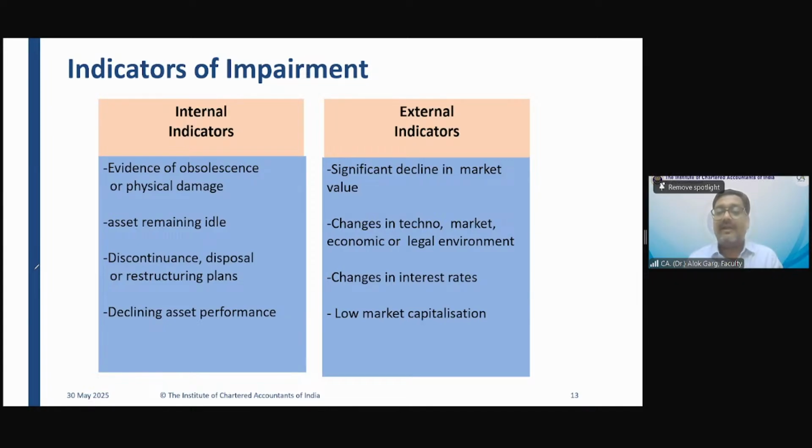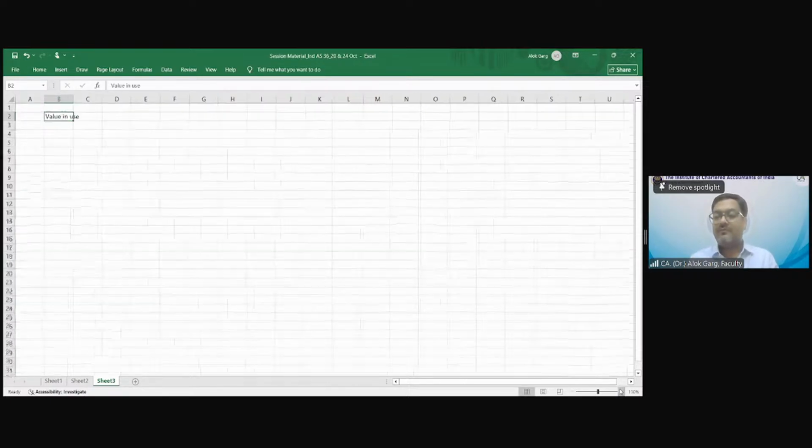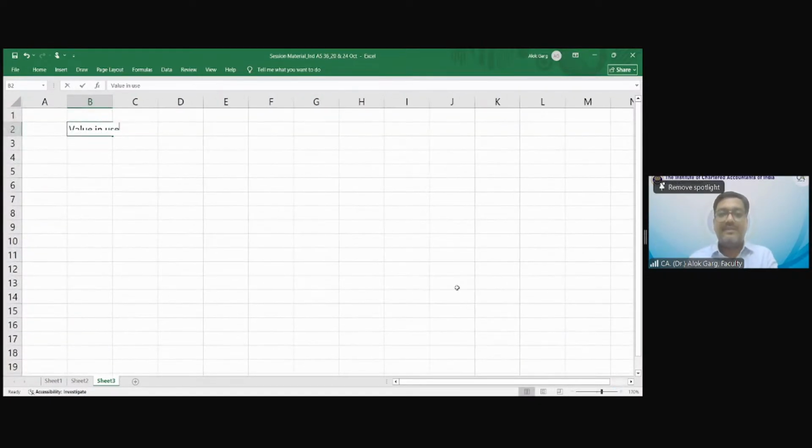Can you please tell me why it is an example of external indicator? What is value in use? Value in use is equal to the present value of future cash flows. Let's say future cash flow, FCF, is 1 lakh rupee.